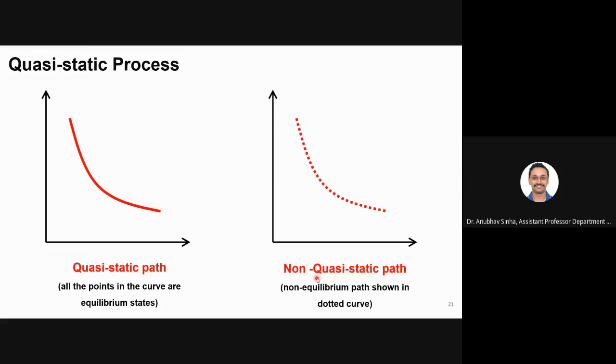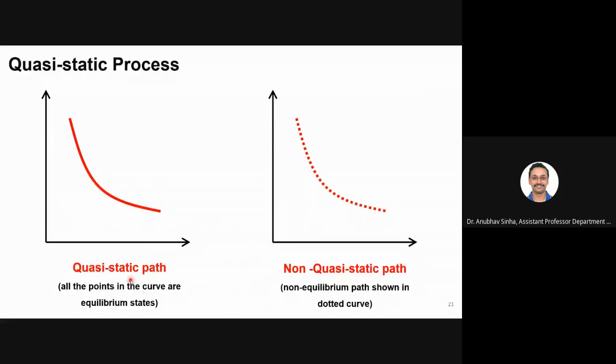Let us move now. Anyway, we'll also look at some examples. So in the next chapter also, basically all the processes that we'll talk about from now onwards, in particular in this course, we'll assume that they are quasi-static. So this is an assumption. As you go along, you will see that all natural processes or engineering processes are not, strictly speaking, quasi-static. That is an assumption. For example, no process takes infinite time to happen. All the processes happen in finite time. They work at finite rates. But this is an assumption.